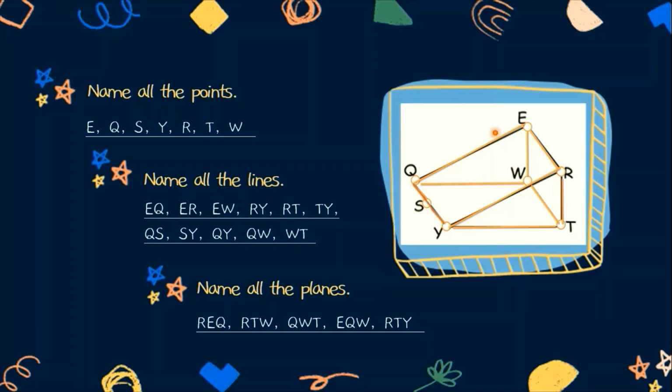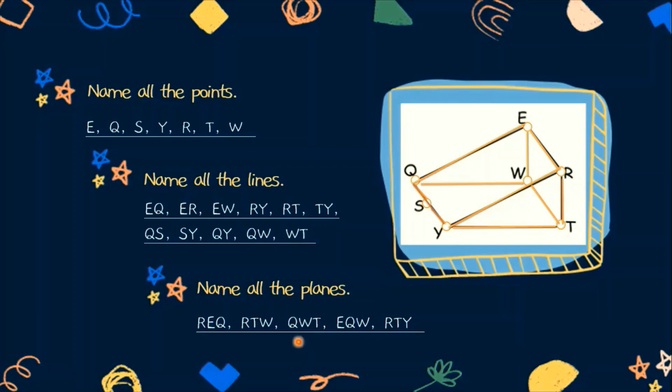Next, for RTW, this is the plane that it's referring. RTW. Ito yung plane na yun. So ito ay 4-sided plane, kaya meron din tayong 4 na paraan kung paano ito papangalanan. Aside from RTW, pwede din TWE, WER, or pwede rin naman na ERT. 4 names for this plane, pero it's only referring to a single one. We only need to list one name.